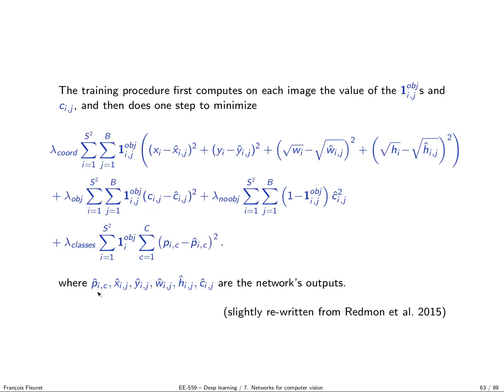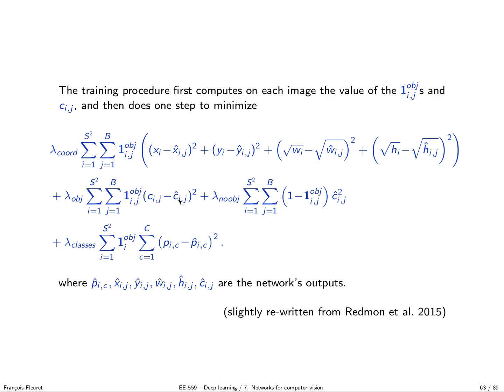And now this is the loss, which is minimized during training. There is a component which is just: if the predicted box j in cell i truly hits, there is truly an object in this cell, and this predicted one is the one that hits it the most, then we have a loss that pushes toward estimating properly the right location and size. Then you have a second term: if box j in cell i is truly hitting an object there, you want the confidence to predict it.